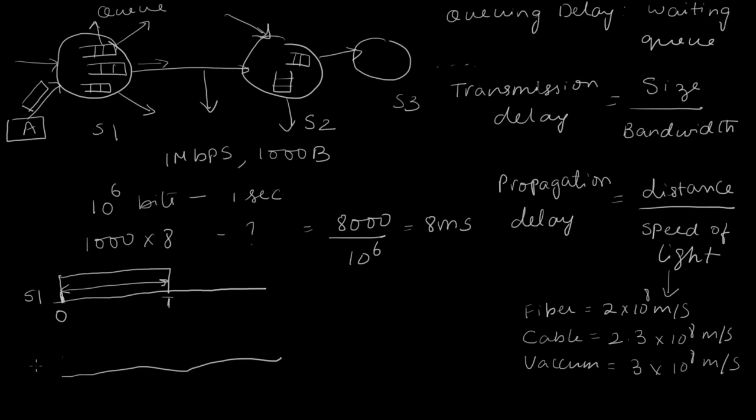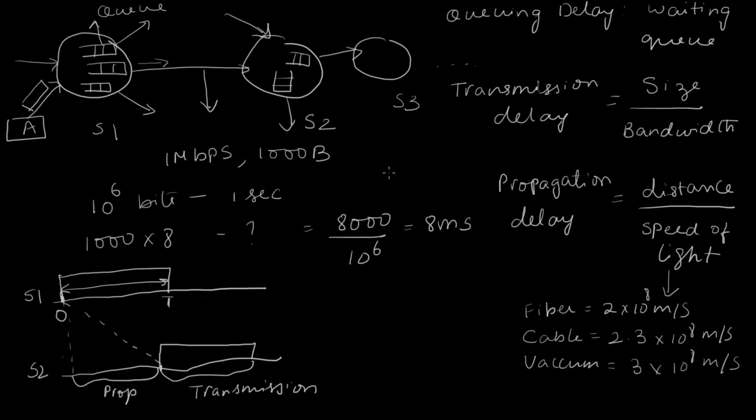So this is S2. Now the first bit, when it leaves node S1, it takes some time for it to reach S2. So this delay is the propagation delay. And then you are going to receive the packet, and this is the transmission delay. So if you see, the moment the packet came to node S1 or the switch S1, there are many delays involved.